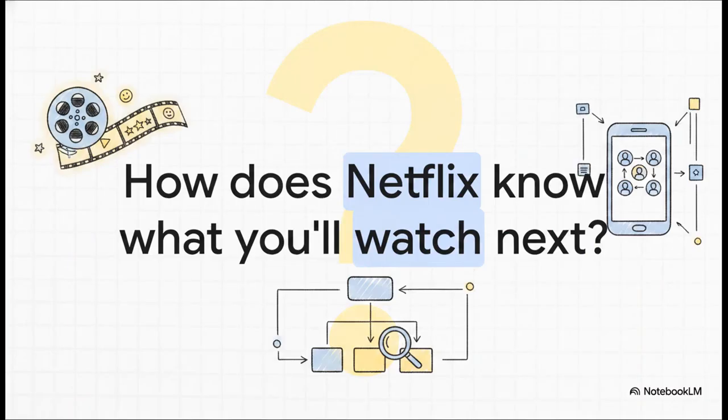So let me ask you something. Ever wondered how Netflix knows exactly what you want to watch next? Or how your phone just automatically sorts photos of your friends without you doing a thing? It kind of feels like magic, right? Well, the truth is, it's absolutely not magic. It's actually driven by highly accessible algorithms and step-by-step processes that anyone, and I mean anyone, can learn. You don't need to be some math prodigy to figure this out. You really just need a logical mindset and a bit of curiosity.